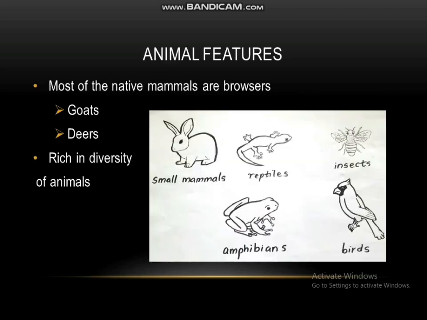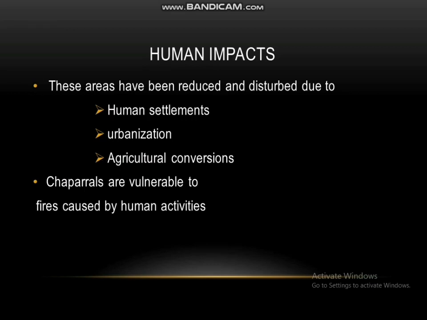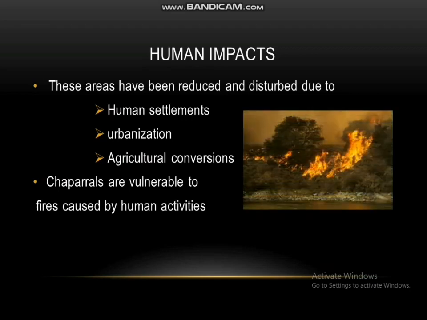So we can move on. Most of the native mammals are browsers, which include goats and deers. Chaparrals are rich in diversity of small mammals, amphibians, birds, reptiles and insects. These areas have been reduced and disturbed due to human settlements, urbanization and agricultural conversions. Chaparrals are vulnerable to fires caused by human activities.